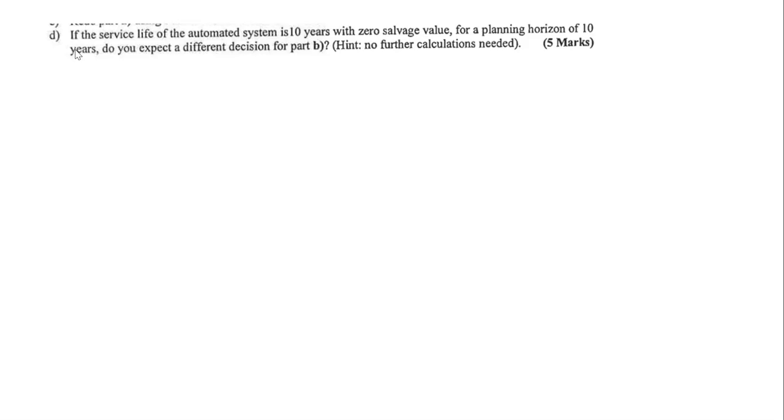In the other part, it's asking if the service life of the automated system is 10 years with zero salvage value, for a planning horizon of 10 years, do you expect a different decision for part B? So if the service life of the automated system is 10 years instead of 5 years, what would be the result? This part is the same as part B, but instead of 5, you put 10 years and you will find the result.